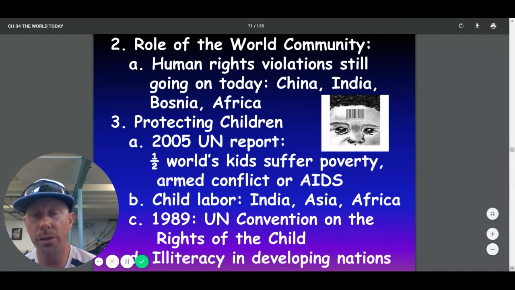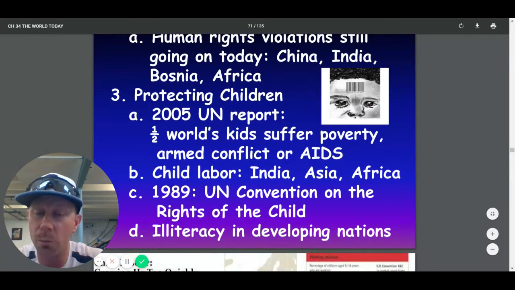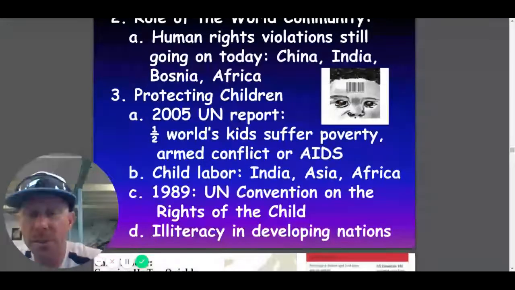Protecting children, 2005 United Nations report: half of the world's kids suffer in poverty, armed conflict, or AIDS. Child labor in India, Asia, and Africa. We see kids working at very young ages there. In 1989, the UN Convention on the Rights of the Child developed rules worldwide for how old kids could work and what they could do, trying to protect kids and make sure that they get schooling.